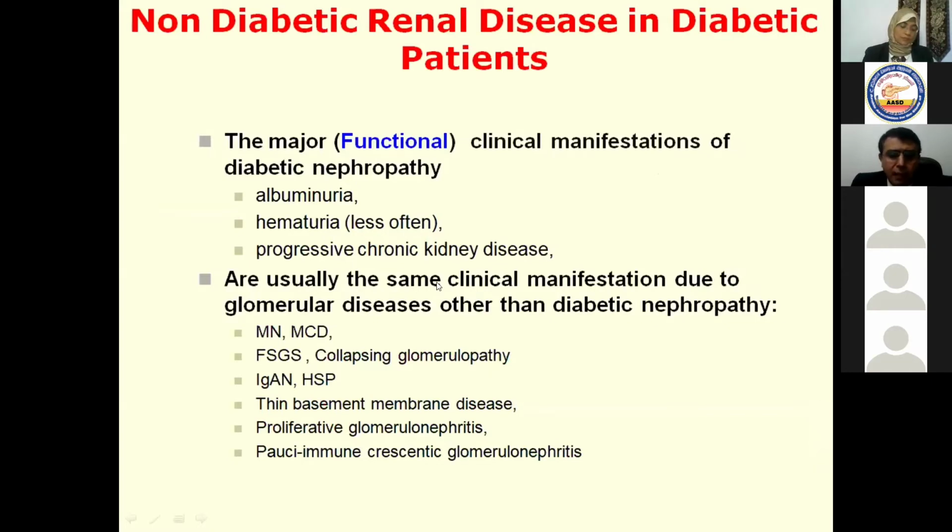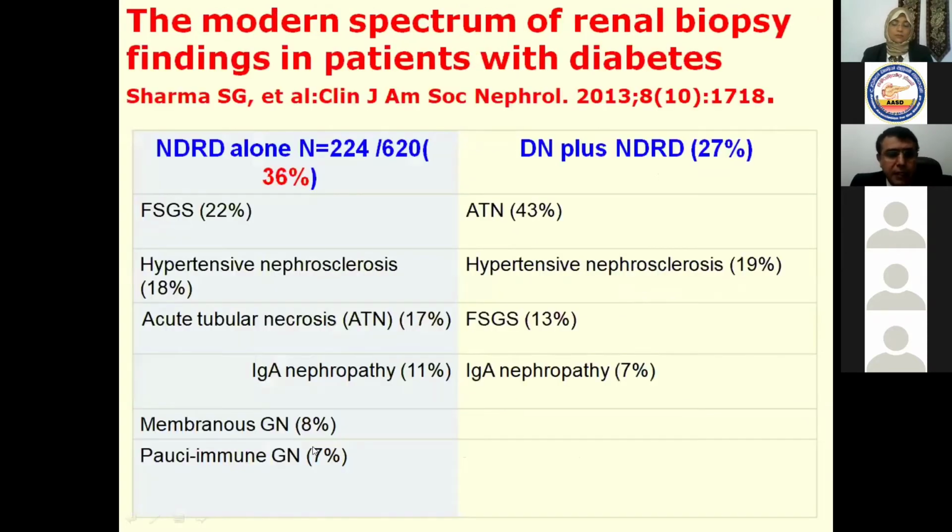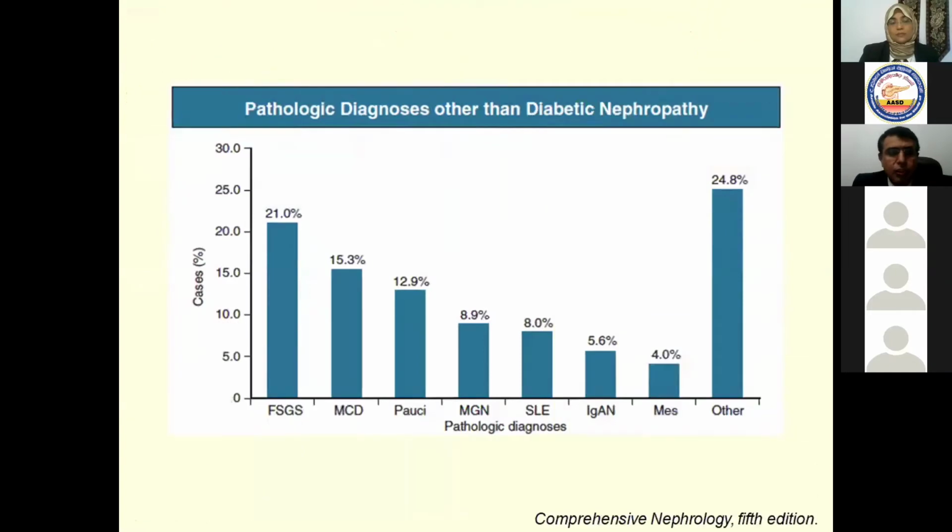You may have no diabetic nephropathy, but other diseases such as membranous nephropathy, minimal change disease, FSGS, IgA nephropathy, thin basement membrane disease, proliferative GN, and other immunological diseases. And this study has shown us that non-diabetic renal disease may occur alone in 36% of situations, one third of the cases, while with diabetic nephropathy, it occurs in 27% of situations. This means that in more than 60%, two thirds of the cases, you have other players besides pure diabetic nephropathy, so please don't miss these players and try to treat them.